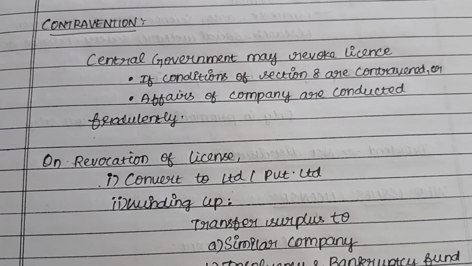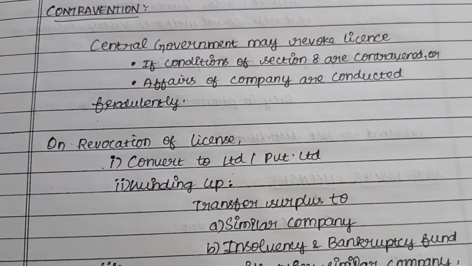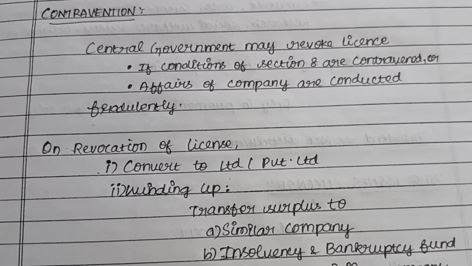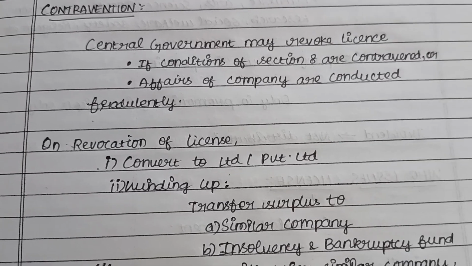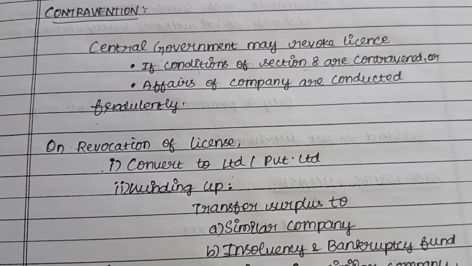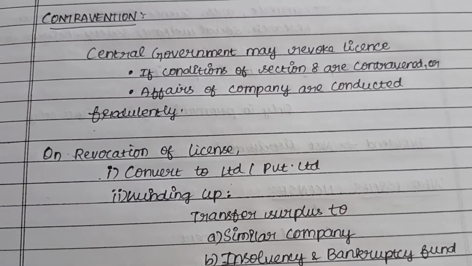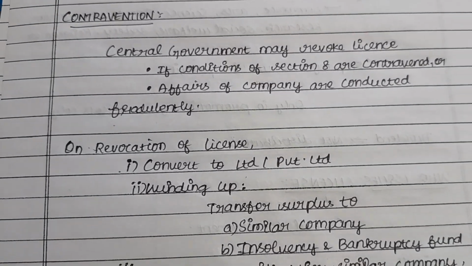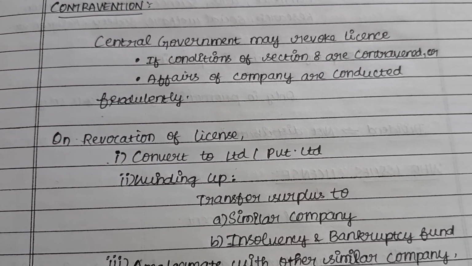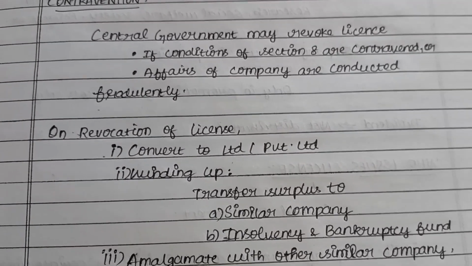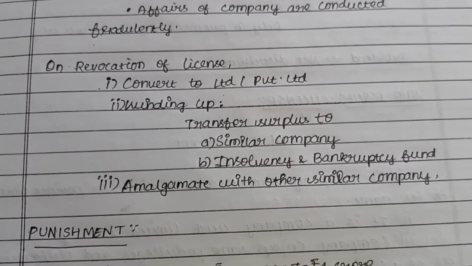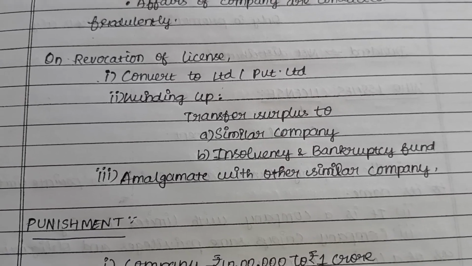On revocation of license, once the central government gives a notice that you have violated the rules and regulations or you have conducted a fraudulent act, the central government is revoking the license. Once it revokes the license, the Section 8 company has to mandatorily convert into a limited or private limited company.